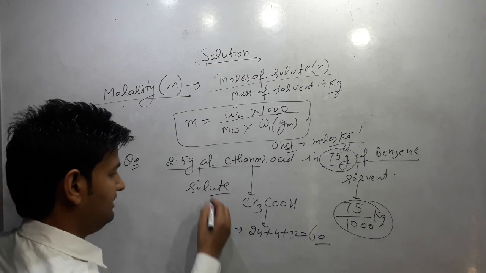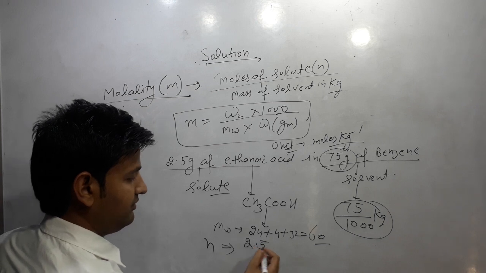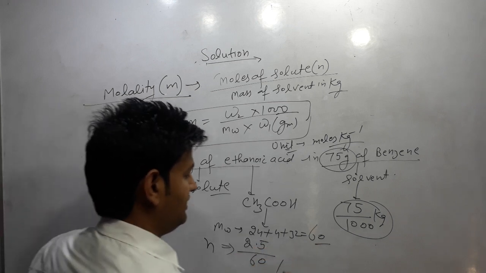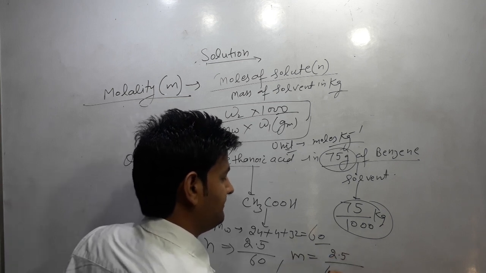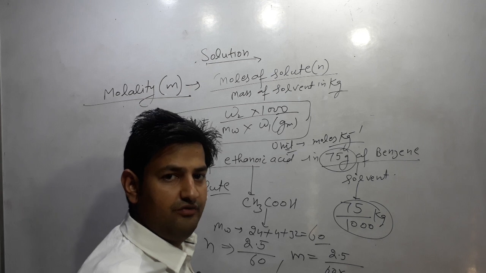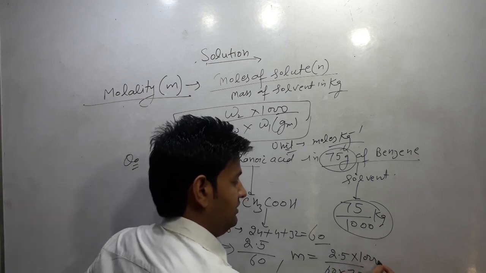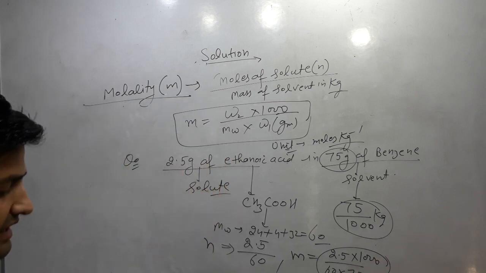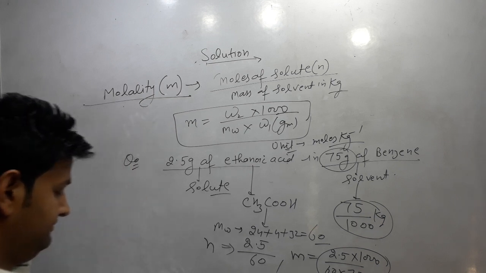So we can calculate the number of moles of ethanoic acid: mass of ethanoic acid by molar mass, that is 60. Then molality is the number of moles of solute divided by the weight of solvent in kilograms, 75 by 1000. So we can calculate the molality of the solution by this.